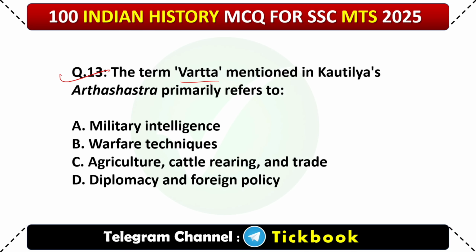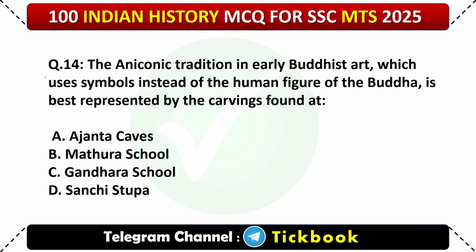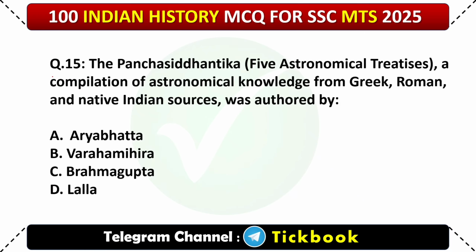13. The term Varta mentioned in Kautilya's Arthashastra primarily refers to? Option number C. Agriculture, cattle rearing and trade. 14. The aniconic tradition in early Buddhist art, which uses symbols instead of the human figures of the Buddha, is best represented by the carvings found at? Option D. Sanchi Stupa. 15.